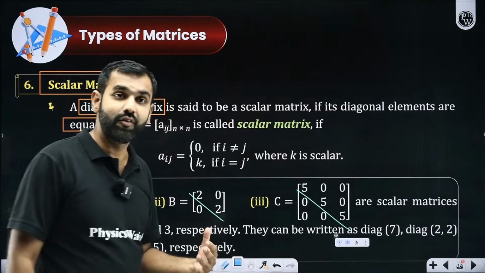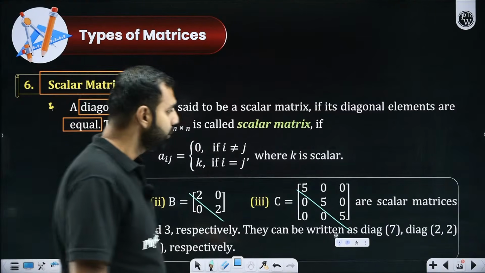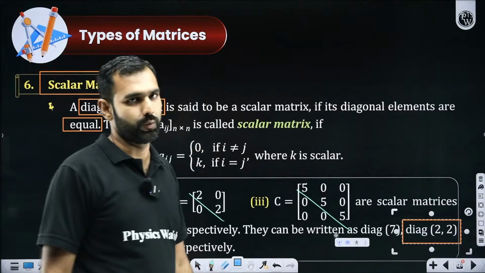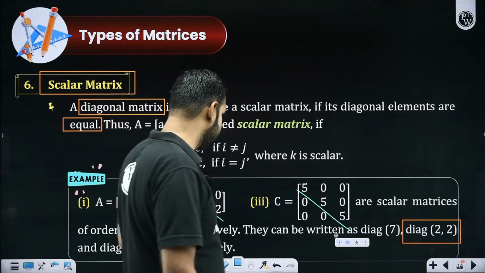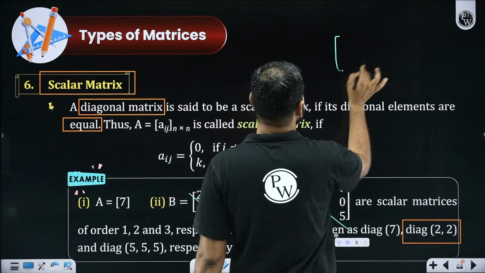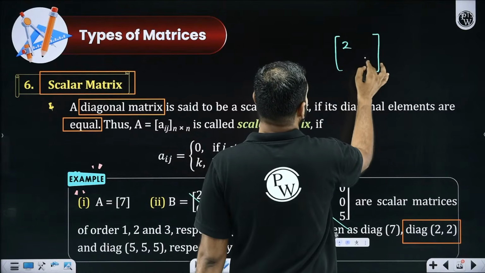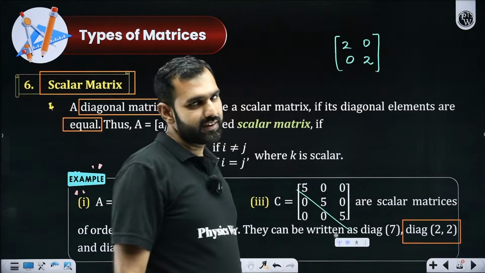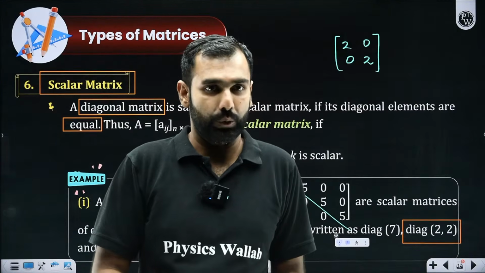Now, there are different ways of writing it. In the examination hall, you may see a diagonal matrix written as diagonal 2, 2. Whenever somebody says diagonal 2, 2, it means it is a 2 by 2 matrix which has diagonal elements 2, 2 and the remaining non-diagonal elements 0.